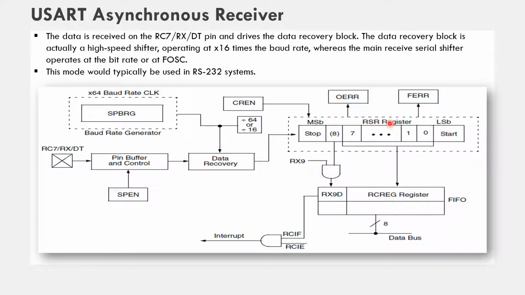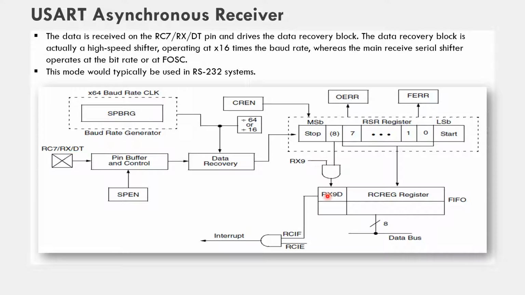And after receiving the data or checking the errors, that is the overrun error and the framing error, it is sending this data, that is 8 bits, means it deframes the data from the start bit and the stop bit and copies these 8 bits to the RCREG register, and immediately it also receives the 9th bit if that is programmed and stores that in the RX9D bit, and 9 bit data is received here.